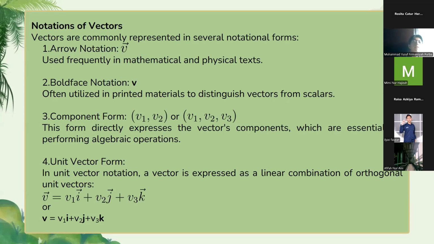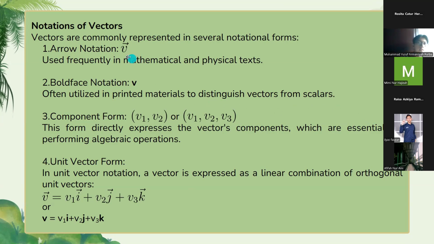On this slide, there are notations of vectors. Vectors are commonly represented in several notational forms. There are four notations of a vector. The first one is arrow notation.